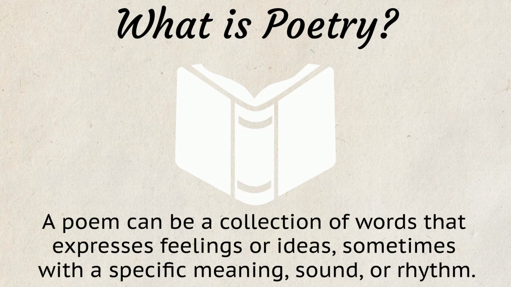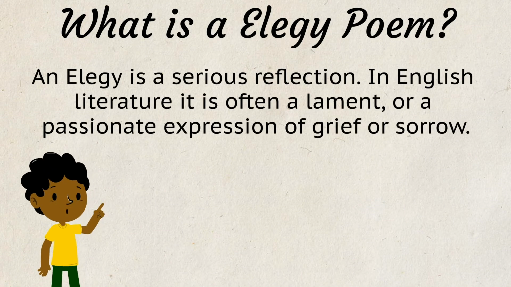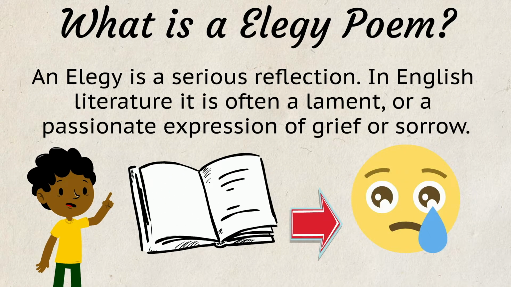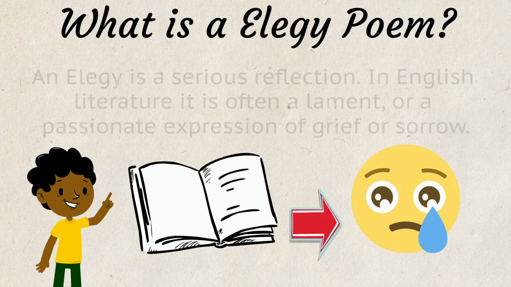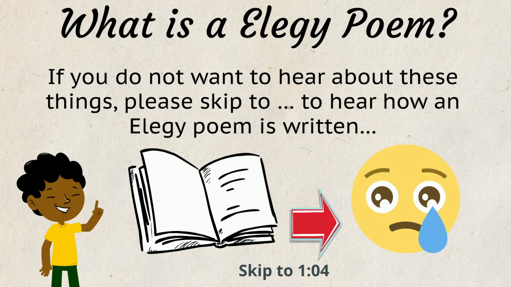A poem can be a collection of words that expresses feelings or ideas, sometimes with a specific meaning, sound, or rhythm. An elegy is a serious reflection. In English literature, it is often a lament or a passionate expression of grief or sorrow. If you do not want to hear about these things, please skip to the structure of an elegy.